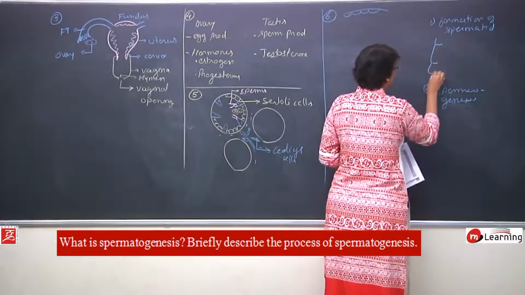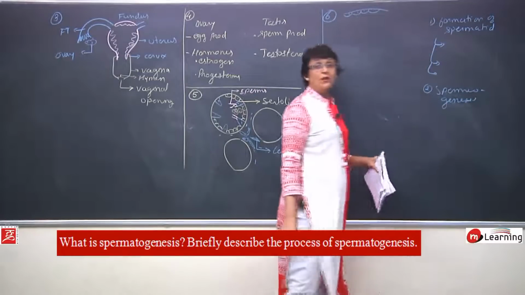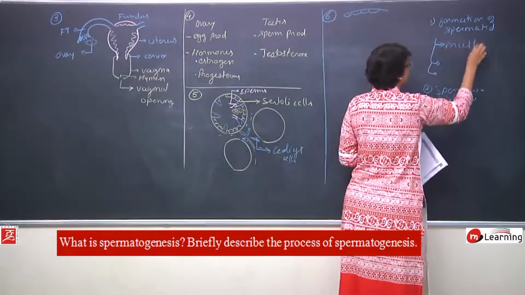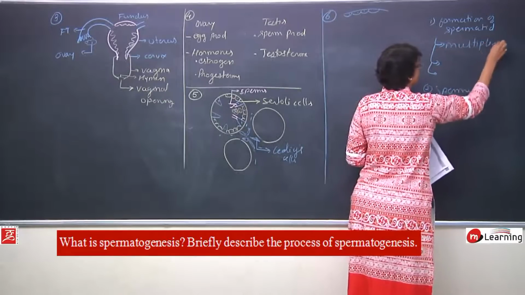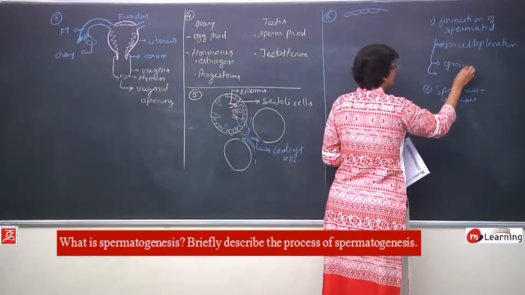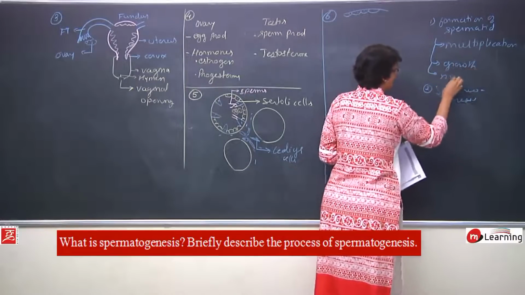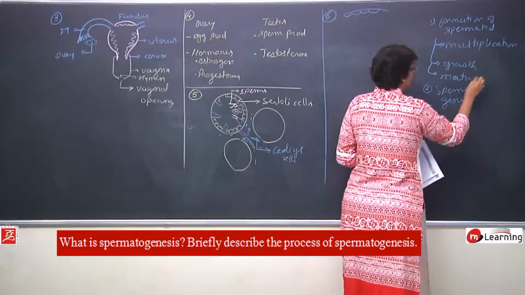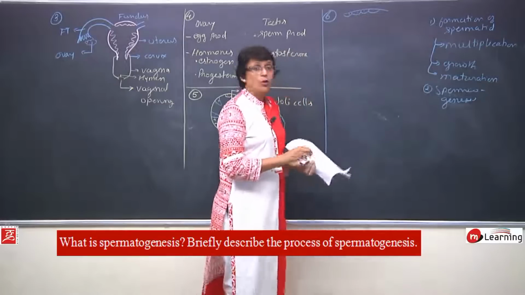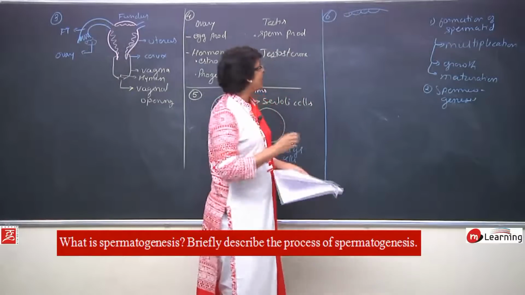This is completed in 3 steps or 3 phases, that is multiplication phase, then growth phase and maturation. So, before we draw, we need to know which all stages we have to describe.